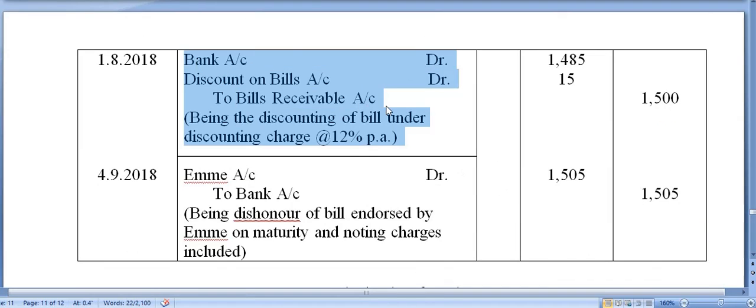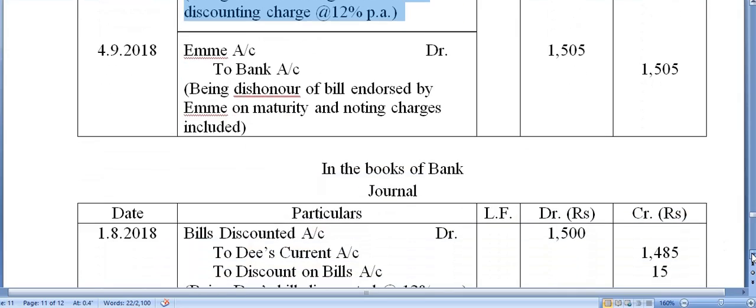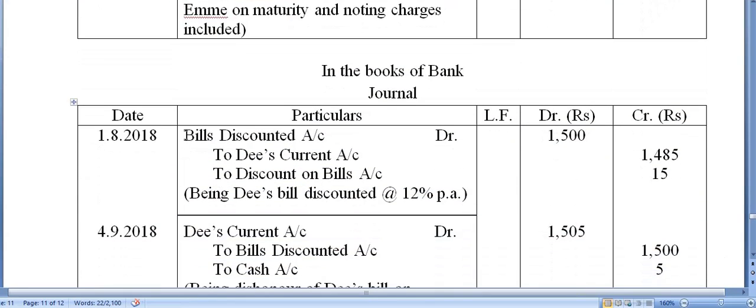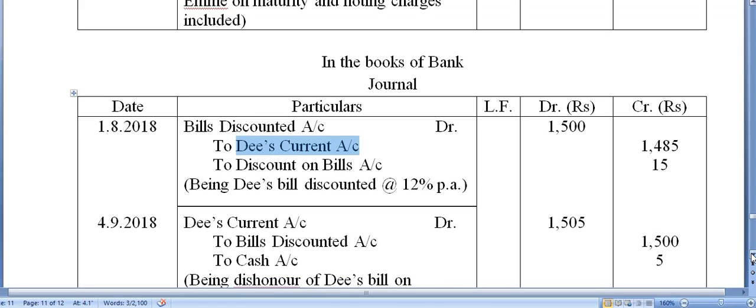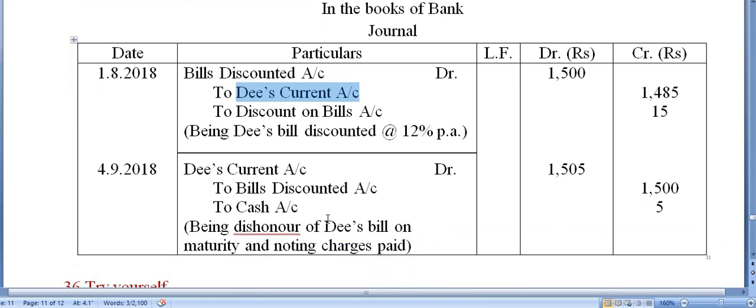Okay. But this is in the book of D, that is endorsee. But this entry is in the book of bank. So you will write bills discounted account debit to D's current account to discount on bills. Whoever discounts the bill, it could be ME also, but in this particular question, it is D. Okay. Now the bill got dishonored ultimately, right?